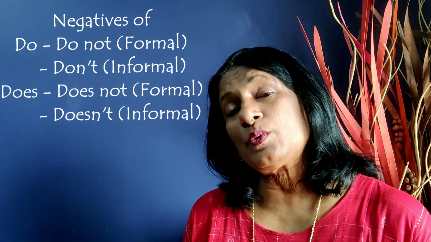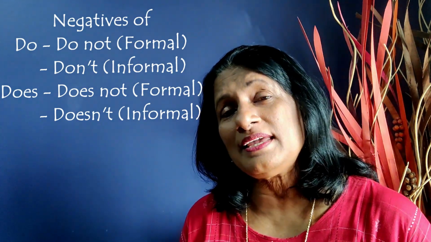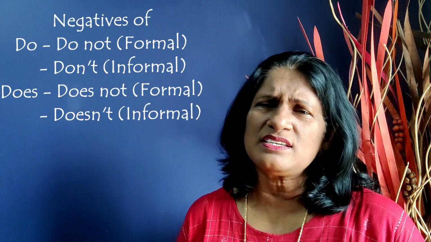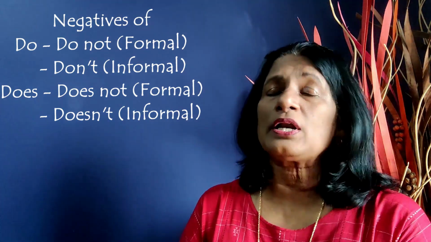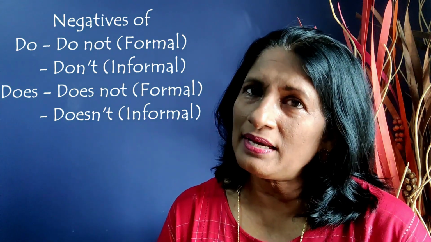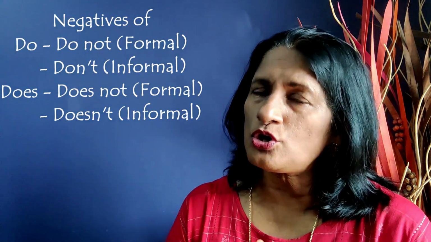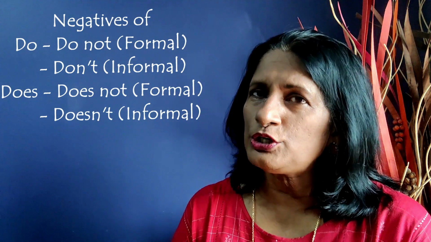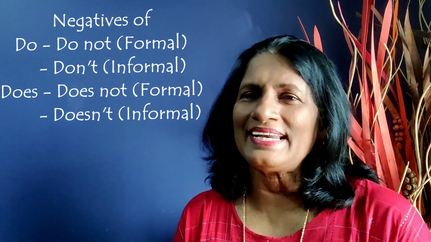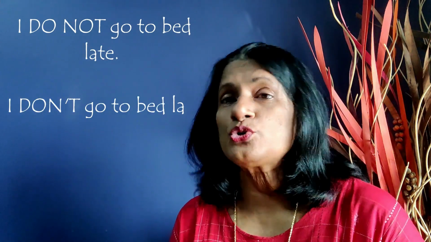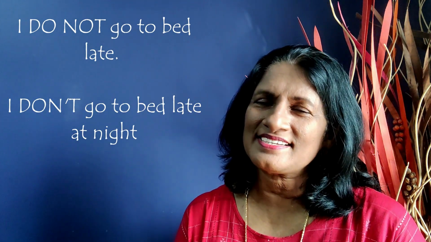When we speak informally, we say doesn't or don't. But remember, when you speak formally to anyone, or even when you're sending a mail, you do not use doesn't or don't. You have to say do not or does not. I do not go to bed late. I don't go to bed late at night.